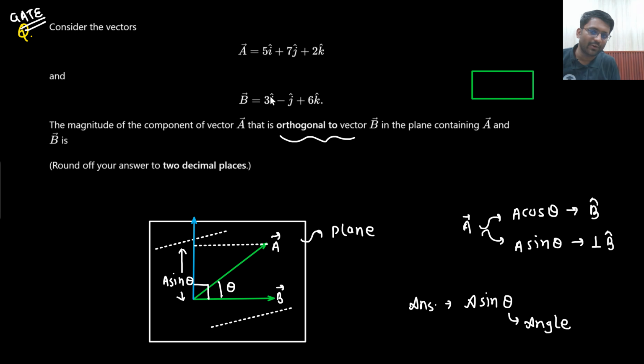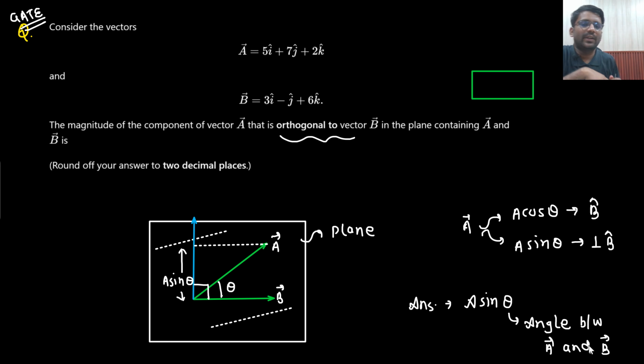Where A is the magnitude of A, the angle between vector A and vector B. Is that understandable to you? Component of A orthogonal to B in the plane containing A and B both. Understandable?